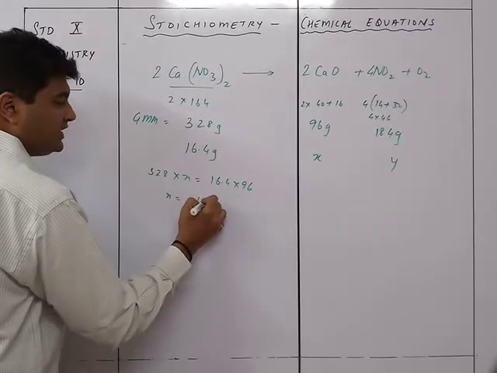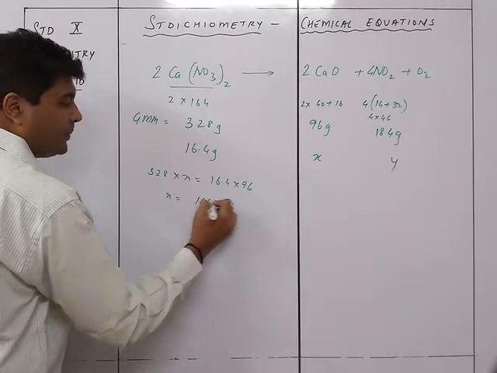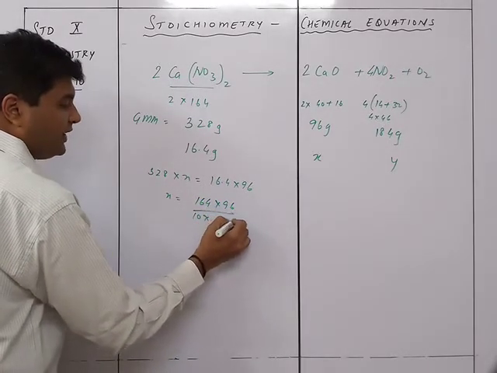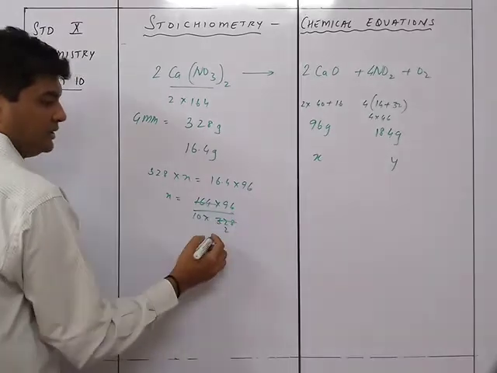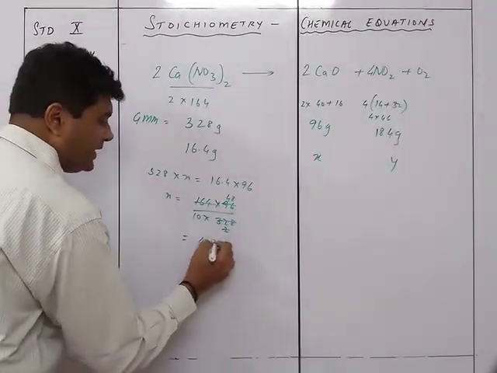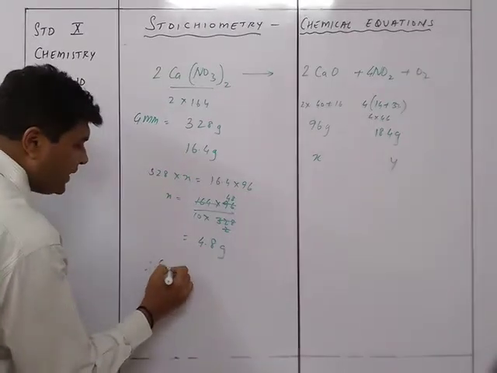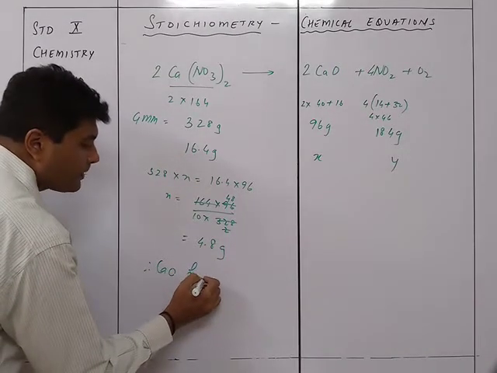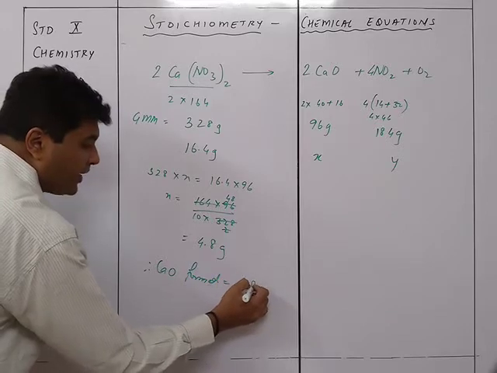So X is equal to 164 into 96 upon 10 into 328. So this will be 2 and this will be 48. So this is equal to 4.8 grams. Therefore, CaO formed is equal to 4.8 grams.